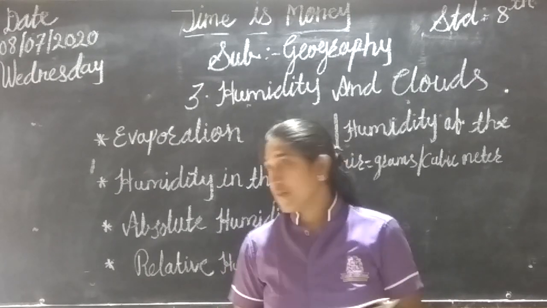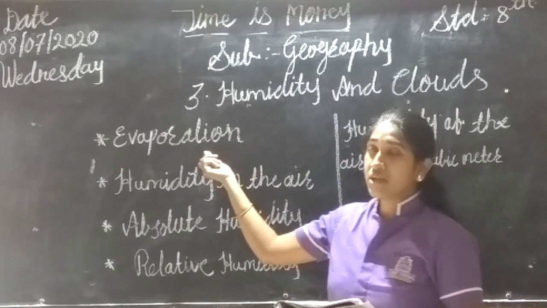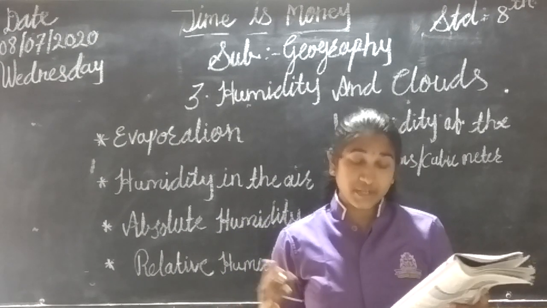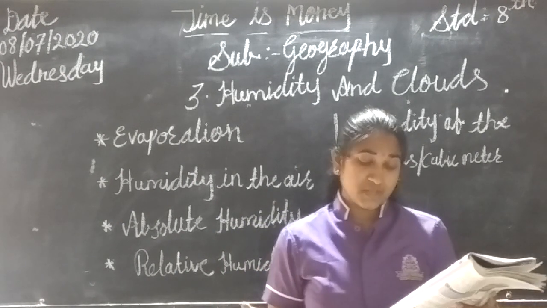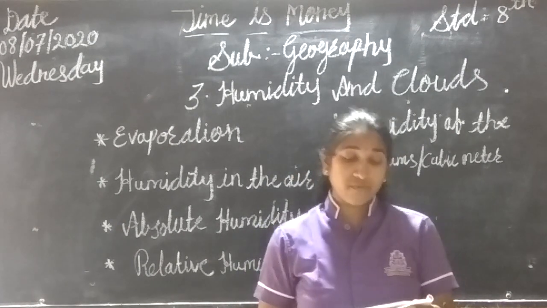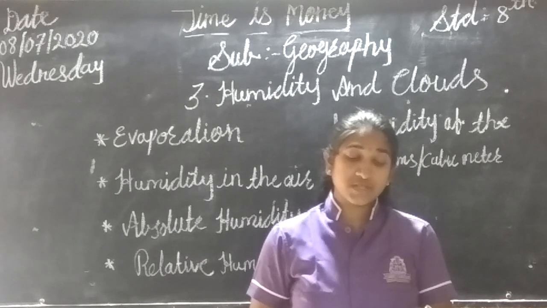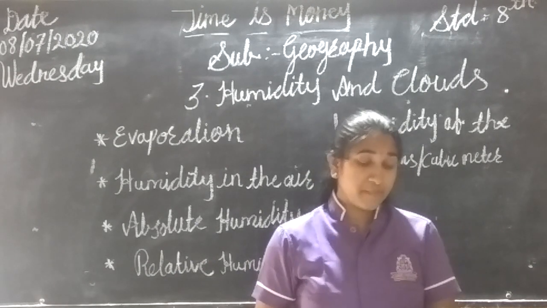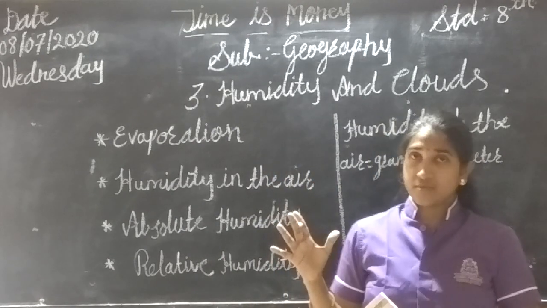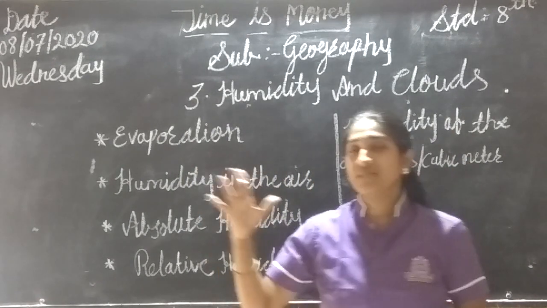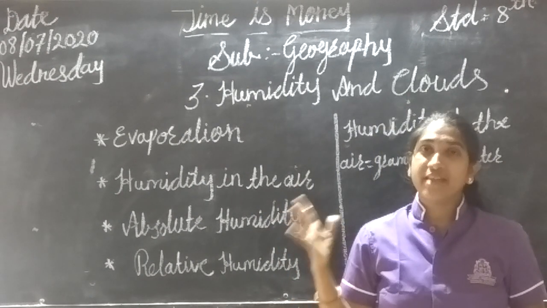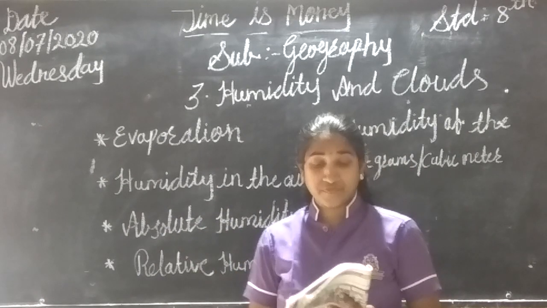Evaporation. What is evaporation? Now we are going to study about evaporation. Evaporation is the process of converting water into steam or water vapor. Because of the sun's heat, the water on the earth gets converted into water vapor. The process of evaporation is dependent on dryness, temperature and the speed of wind. See, the meaning of water evaporation is that when water is transformed into water vapor, that is called evaporation.